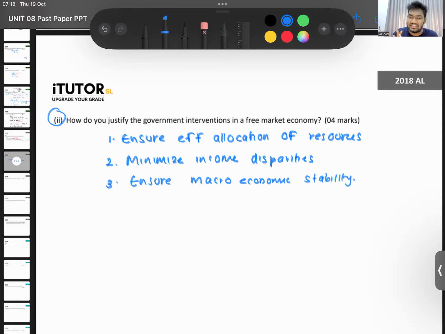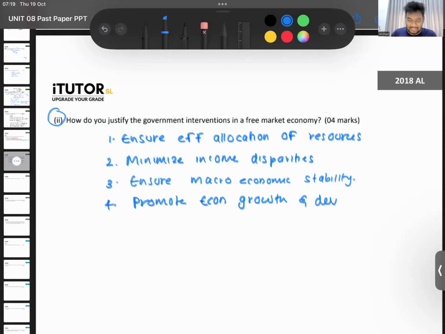Those are the main three reasons. In addition to that, you can also talk about promoting economic growth and development. You can say about providing infrastructure facilities, let's say creating a legal framework. You can write all of those. It's a very common question that has been tested over and over again.